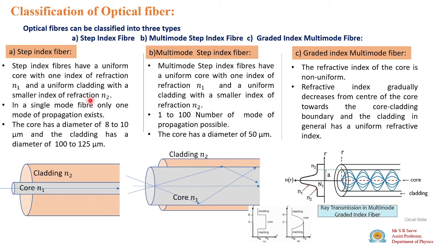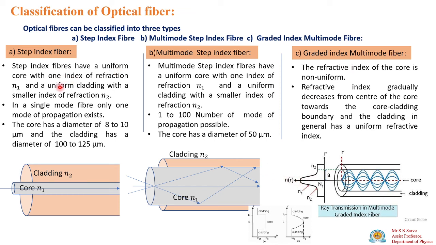But in step index fiber and multimode fiber, there is a sudden change in refractive index. The refractive index of cladding is n2, and suddenly there is a change in the refractive index of the core. So it is a stepwise increase in one case, and a gradual increase in the other. Gradual increase means the refractive index goes on increasing, and it is maximum at the center.